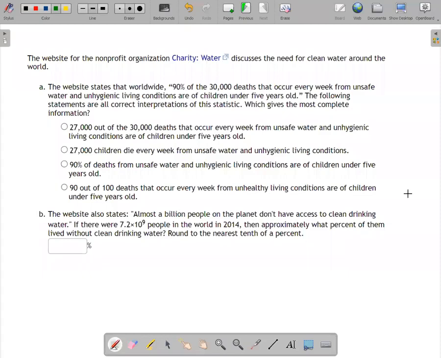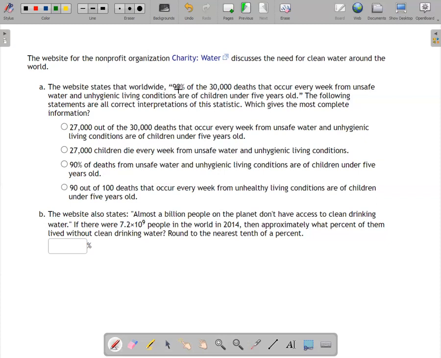All right, so what do we have here? The website states that worldwide, 90% of the 30,000 deaths that occur every week from unsafe water and unhygienic living conditions are of children under 5 years old. Whoa, okay, that's a lot. And then here we have: the following statements are all correct interpretations of this statistic, which gives the most complete one. Oh, we're getting good at complete statements.